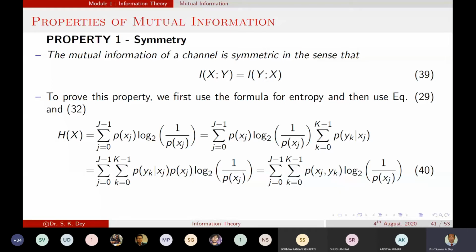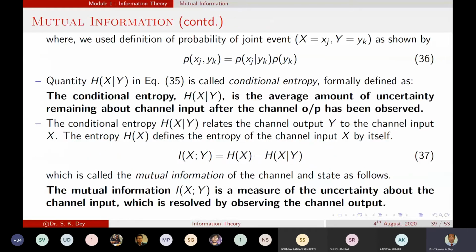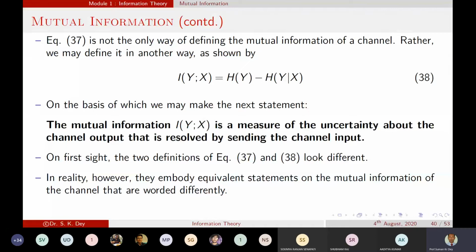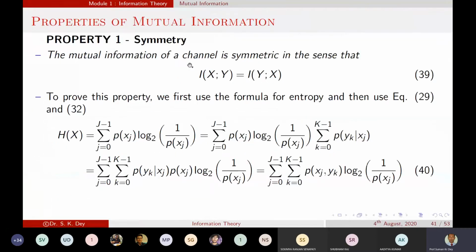That's why, for equations 37 and 38, whatever mutual information we got, if both are equal, then we can say it is satisfying the symmetric property of the mutual information. This is one property of the mutual information.